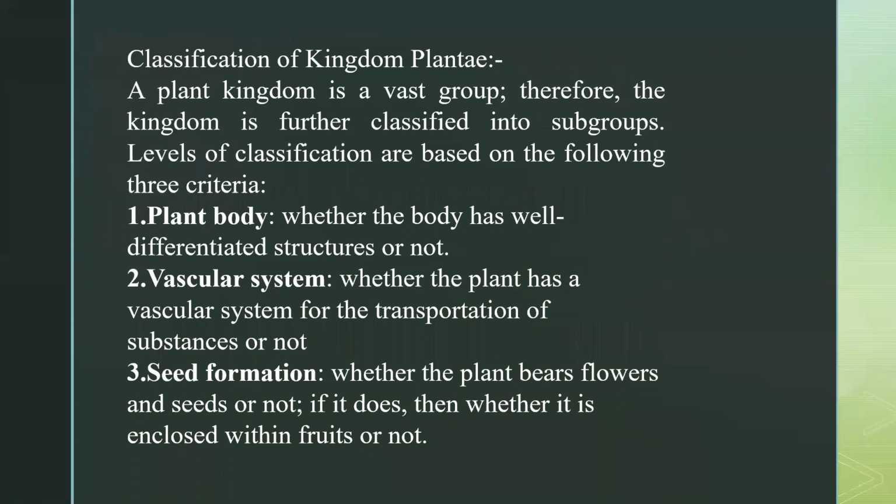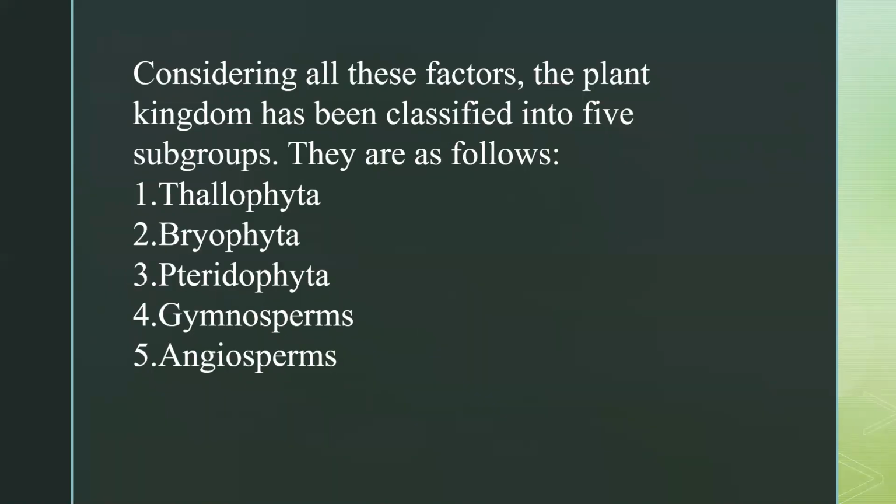Next, classification. There are three criteria, and on the basis of these three criteria, kingdom Plantae is divided into 5 categories. First, the plant body, whether it is properly differentiated or not. Then whether the vascular system is present or not. Then the seed formation, the presence or absence of flowers or seeds. Then we have 5 subgroups: first one is Thallophyta, second is Bryophyta, third is Pteridophyta, next is Gymnosperm, and last is Angiosperm.